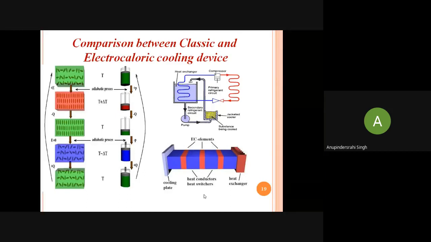Now we remove the extra heat from the material, and we get the same temperature as earlier. Now we remove the electric field, and it shows a cooling effect. So this is electrocaloric refrigeration, which is much more efficient than conventional refrigeration.